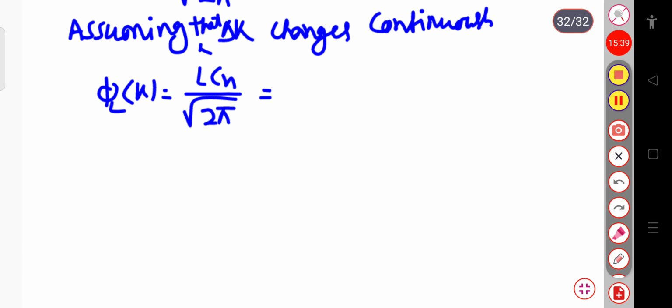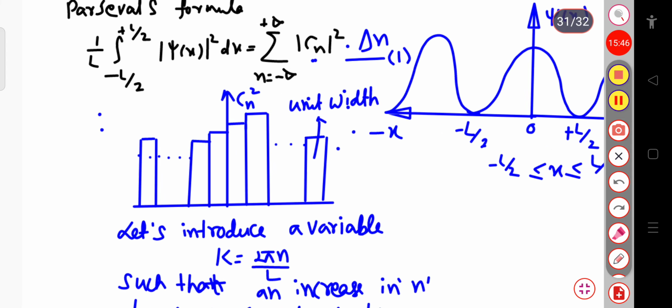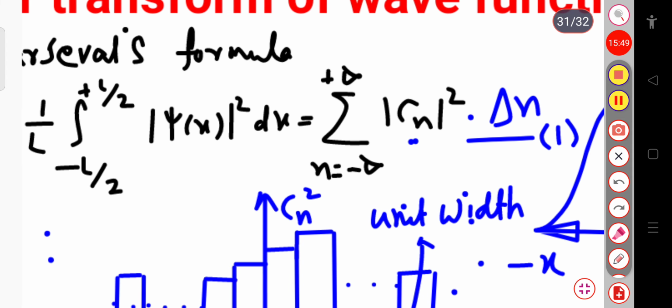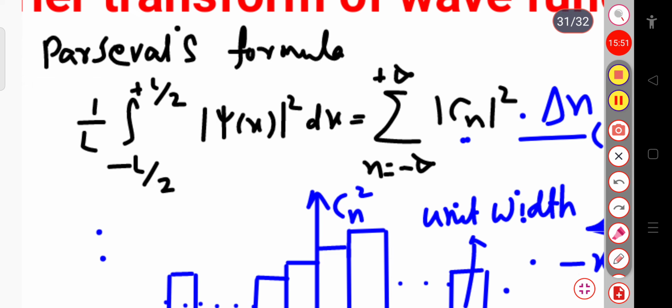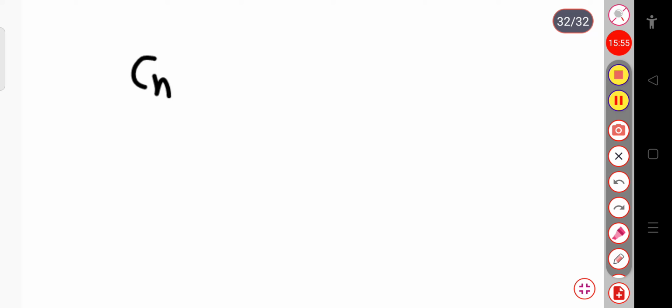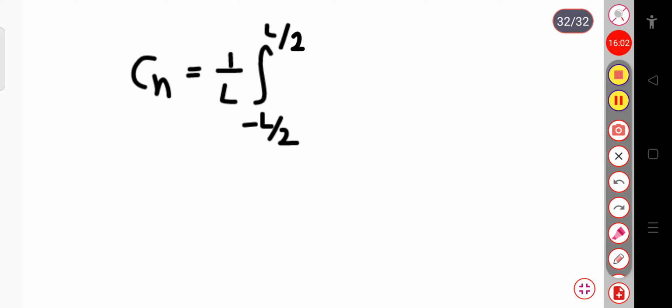We know from the Fourier analysis that the value of Cn is equal to... here we have only written the Parseval's formula, that is mod Cn square equal to this much. Let me write for the Cn. This coefficient Cn is equal to 1 by L integration over minus L by 2 to plus L by 2. You can check this expression from the Fourier analysis part. I already have a separate playlist for this.